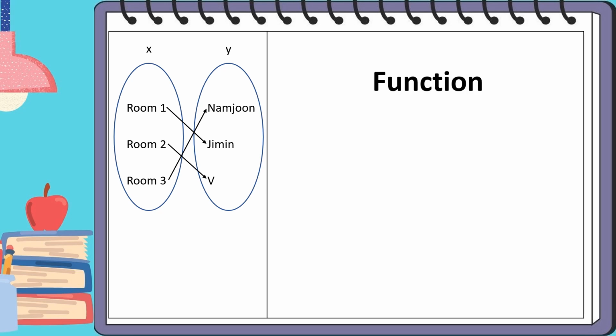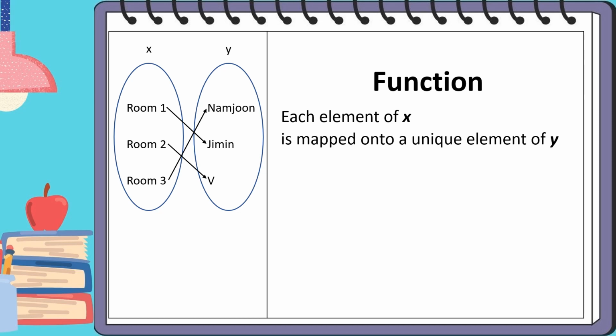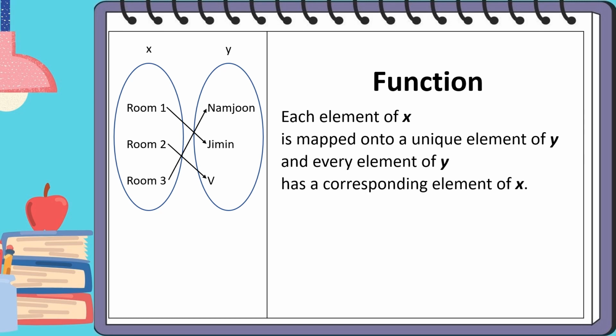This is a function. Every element of X is mapped onto a unique element of Y, and every element of Y has a corresponding element of X. Hence, the mapping of values from the set of X onto values of the set of Y is a function.